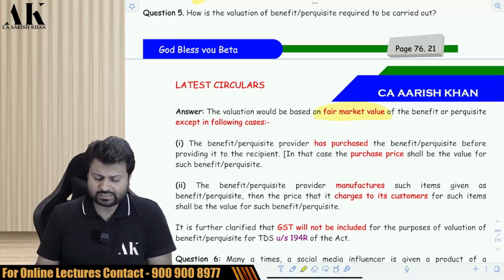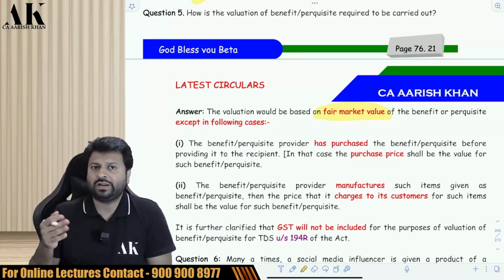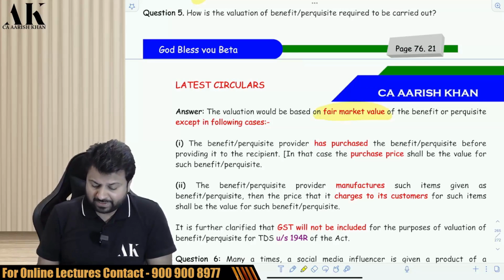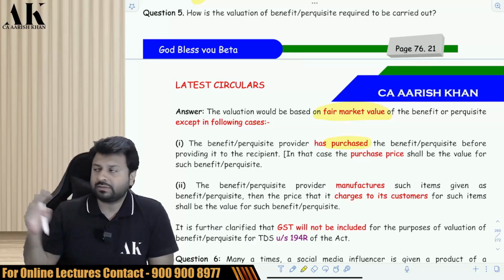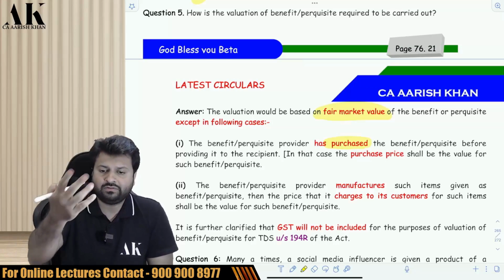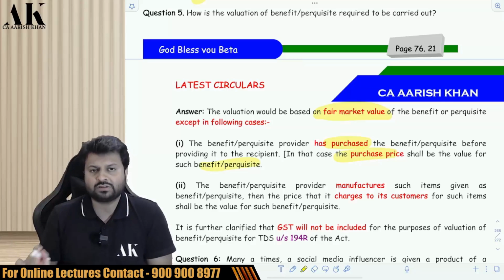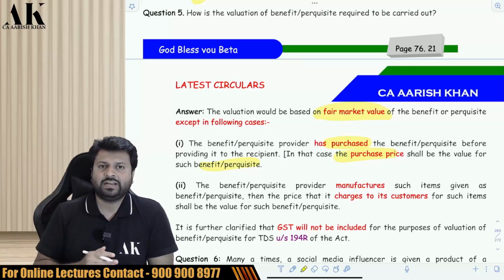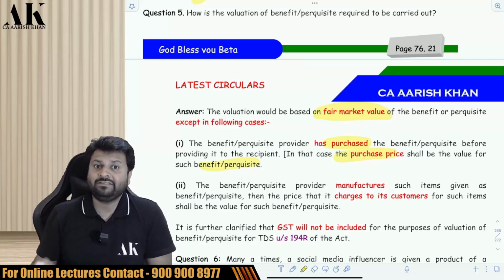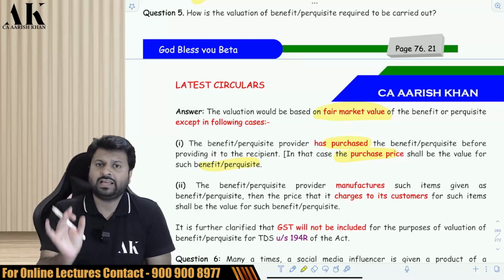But except in a few cases, the government has said that you have to value it some other way. Like, suppose you have purchased that benefit and then you are giving it. Suppose I have purchased that car from the market and then I am giving it to you, then the purchase price will become the value of that perquisite. Suppose I purchase that car for 50 lakh rupees and then I give you that car, then the 50 lakh rupees will become the fair market value, and that 50 lakh rupees will be subject to TDS.